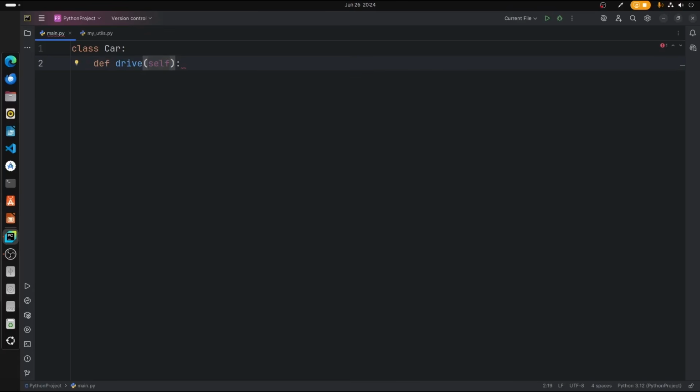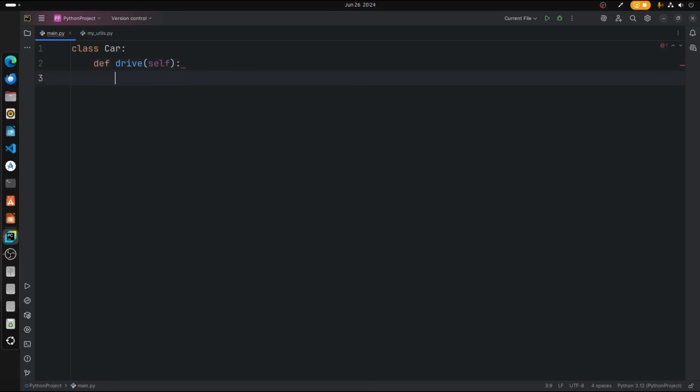What self does is, it's just a simple parameter which points to the same class. As you can see in the explanation, parameter self of main.Car.drive points towards this particular part. That's what you call self.